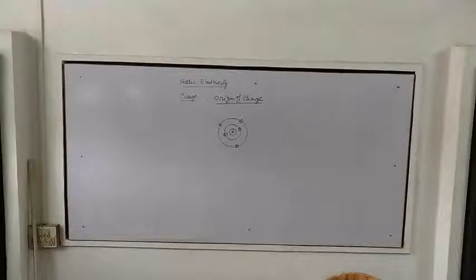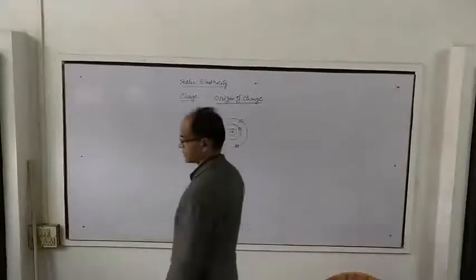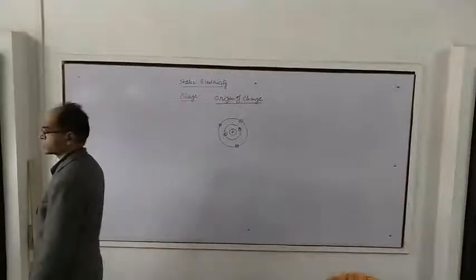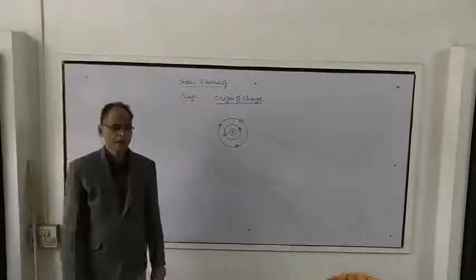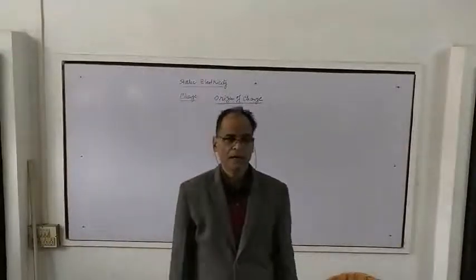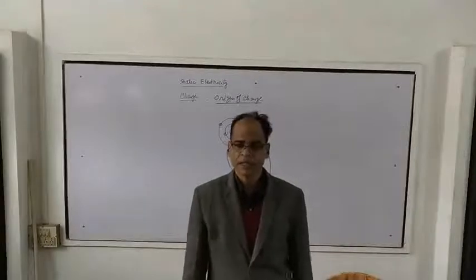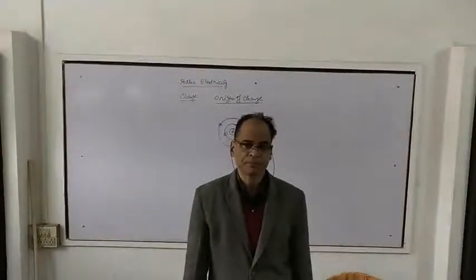Students, now we will understand static electricity. Electricity is nothing but flow of charge. When charge flows, the electricity is called current electricity, and when charge remains stationary on a body, the electricity is called static electricity.